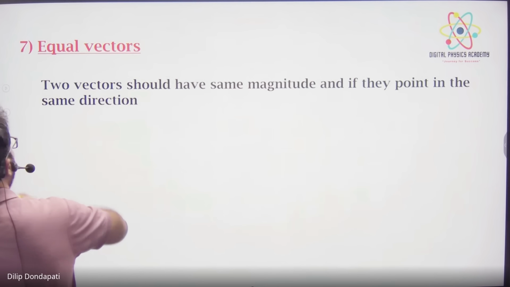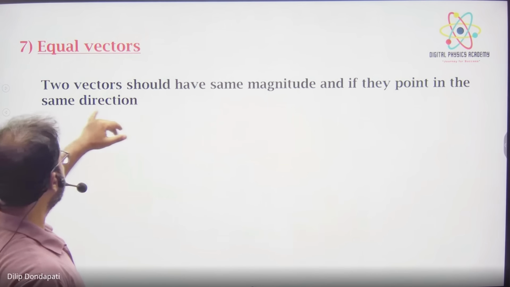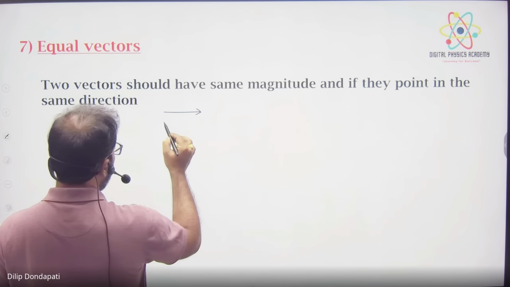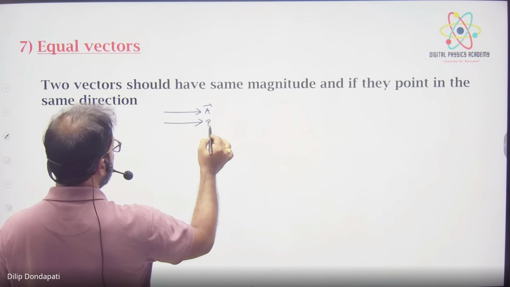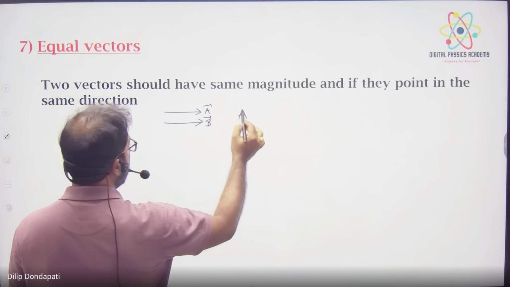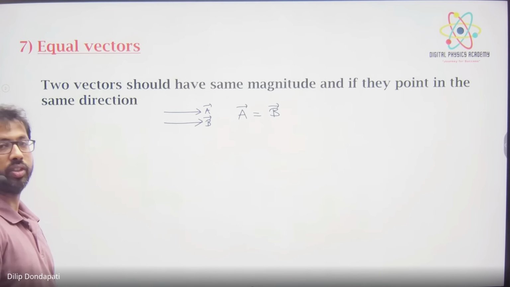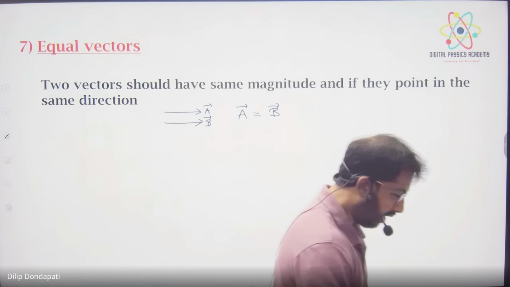Next one is equal vectors. Equal vectors means two vectors should have the same magnitude and point in the same direction. Magnitude should be the same and direction also should be the same. Then only we can say these are equal vectors. A vector is equal to B vector only if both conditions, magnitude and direction, are satisfied.